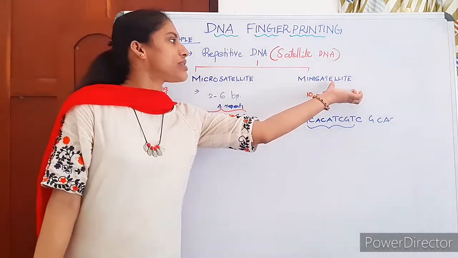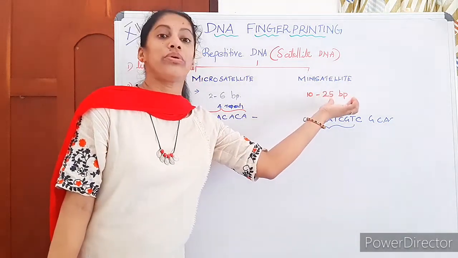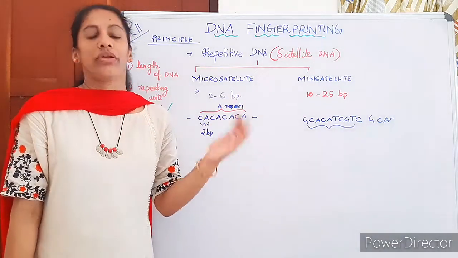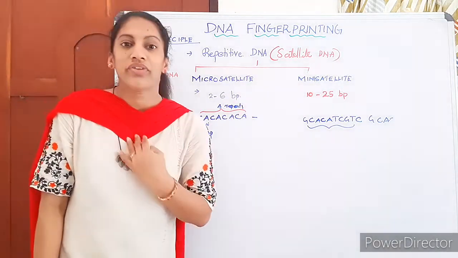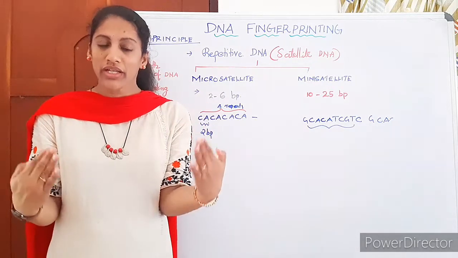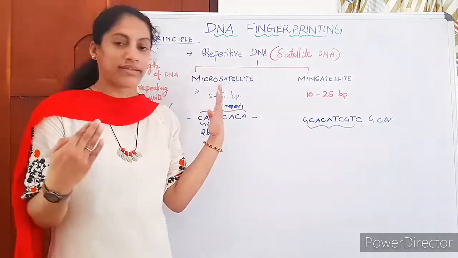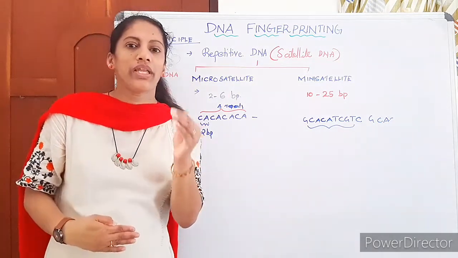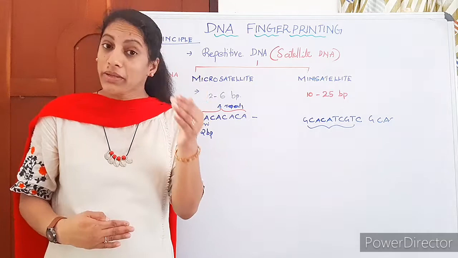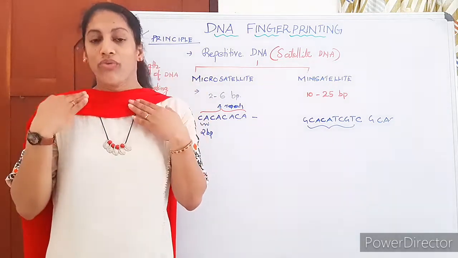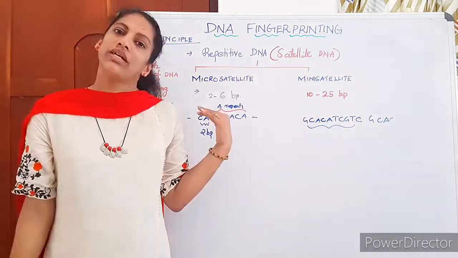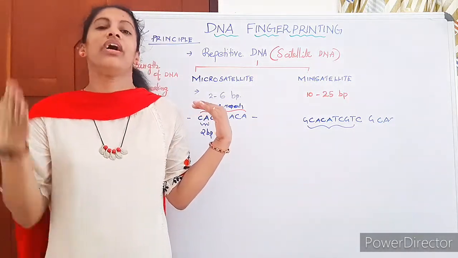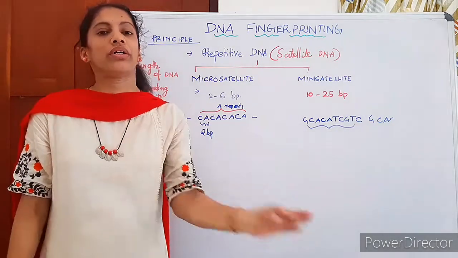Minisatellite consists of 10 to 25 base pairs which repeat many times. You and I may have the same types of micro and minisatellites, but the difference is in how many times they repeat. From my chromosome 1 to the 23rd chromosome this repeating unit differs, from chromosome to chromosome it differs, and from person to person it surely differs.